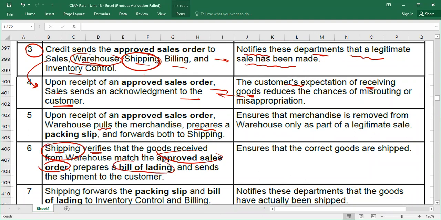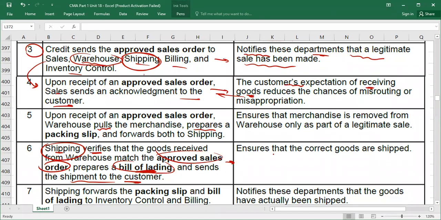Obviously, guys, when you dispatch the goods, we also need to prepare bill of lading and send the shipment to the customer. Shipping department, what will he do? He will compare the packing slip which is produced by warehouse and the goods which are pulled by warehouse. They will compare the packing slip and goods with the approved sale order, and shipping department will produce which document? Bill of lading, and send the shipment to the customer.